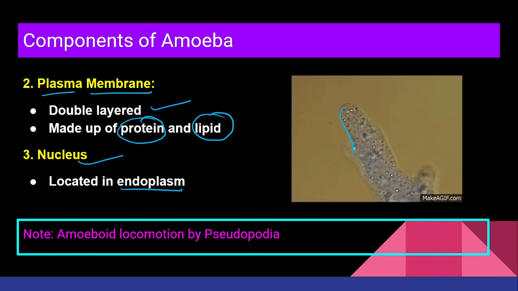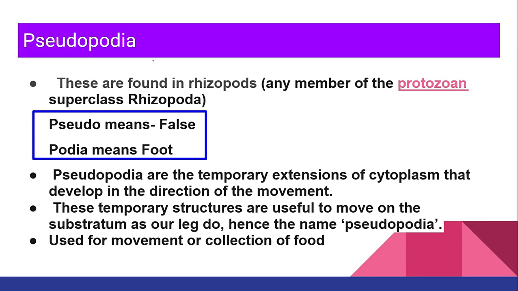Here you can see now how pseudopodia is forming. Can you see something is coming from the back and it is moving ahead, and this helps in the formation of pseudopodia? What is this whole phenomenon? We are going to study it now. But before moving ahead, you're supposed to know what pseudopodia is. Pseudo means false. We have studied this in pseudocoelomate, right? Pseudo means false and podia means foot. So, pseudopodia is nothing but your false foot.